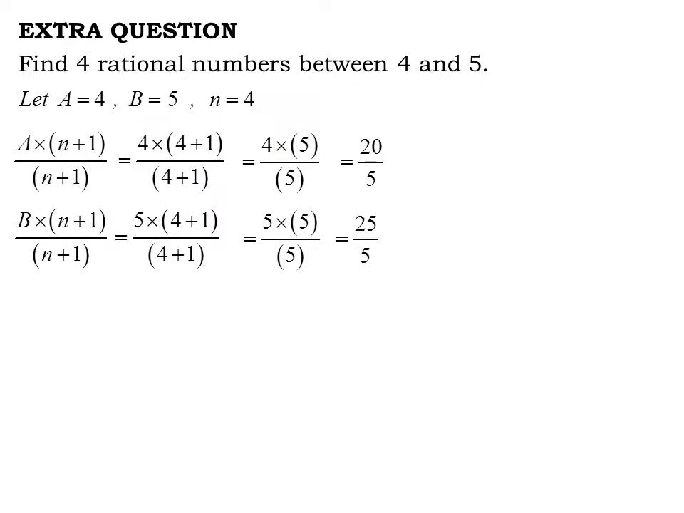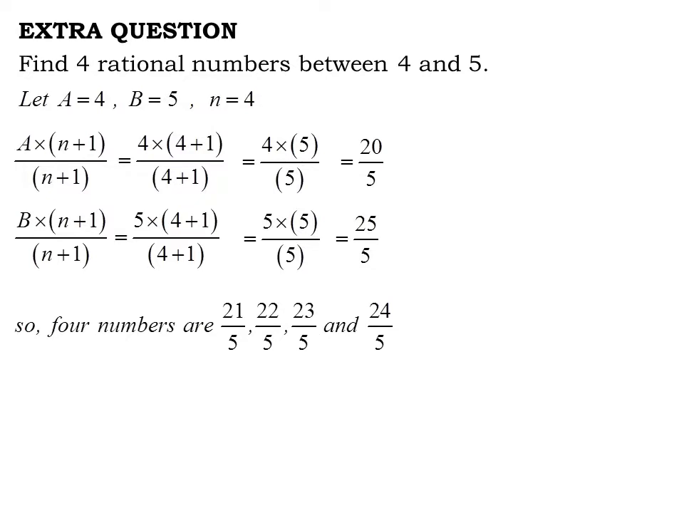Now again we have to write the numbers in the numerator which come after 20 but before 25. So the numbers are 21, 22, 23 and 24, and we write the denominator 5. So the 4 numbers are 21 by 5, 22 by 5, 23 by 5 and 24 by 5. These numbers are my required 4 rational numbers.